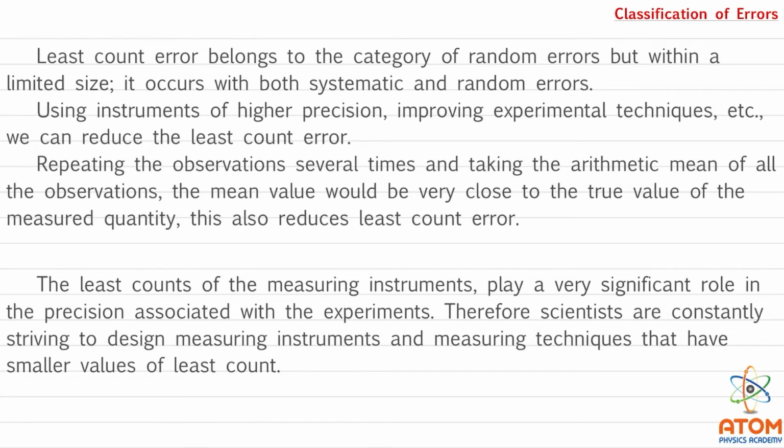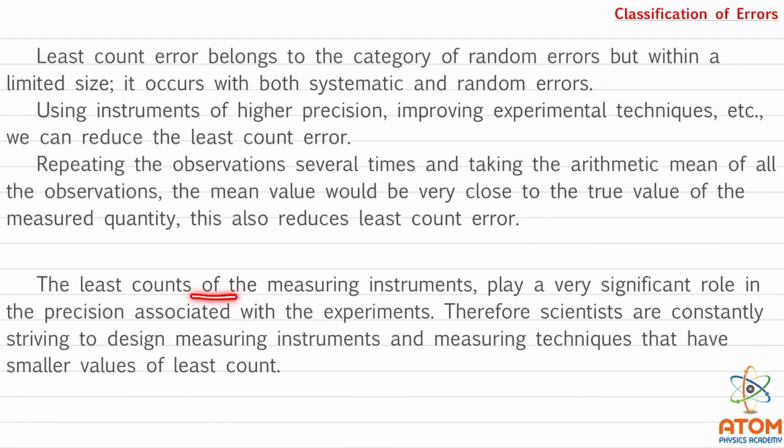So whenever any experiment is done in physics, we always try to take as many readings as possible, and then we take the arithmetic mean of all those readings. So the mean value that we get will be very close to the true value. So by this method we can reduce the least count error.